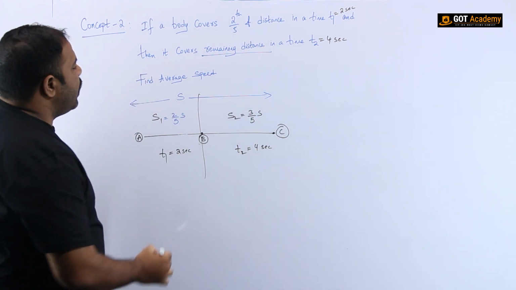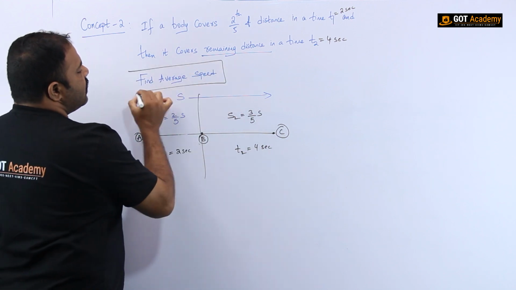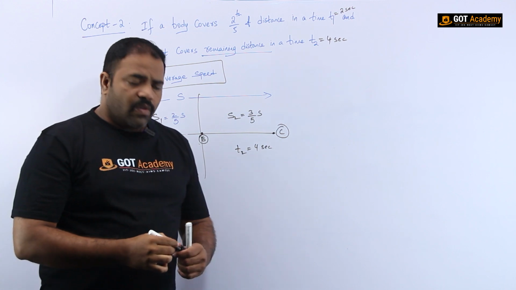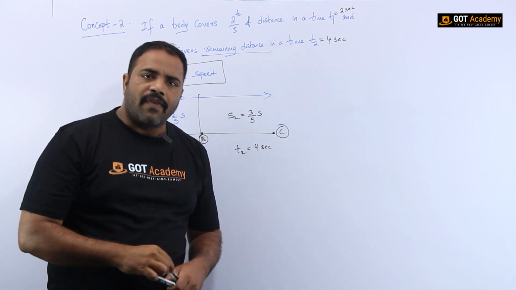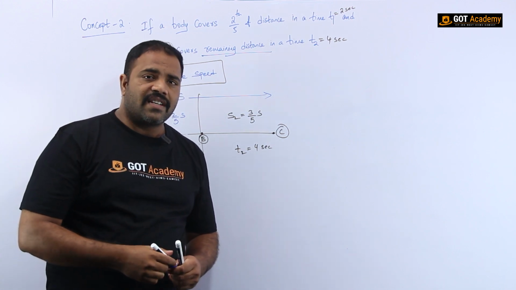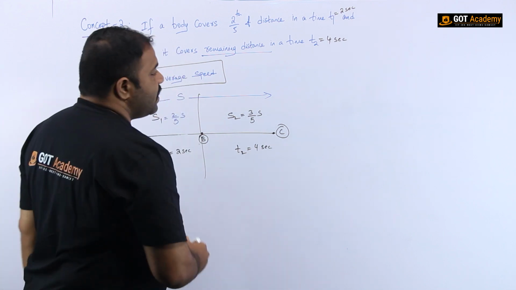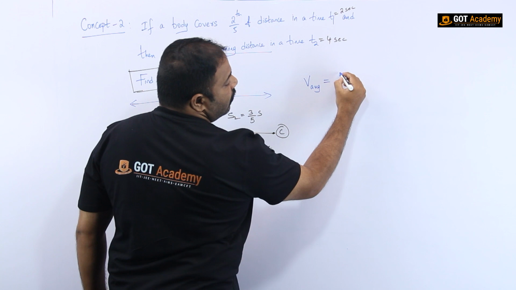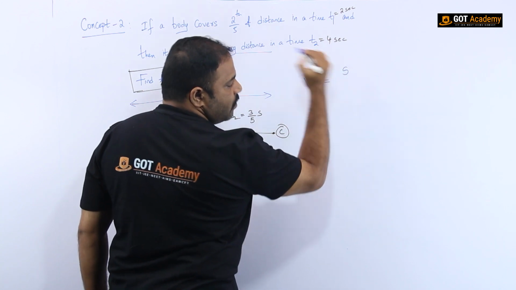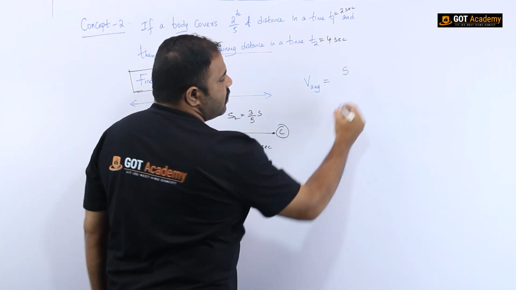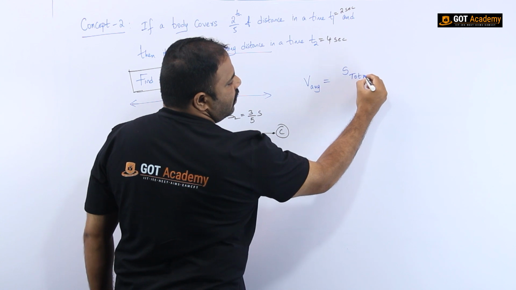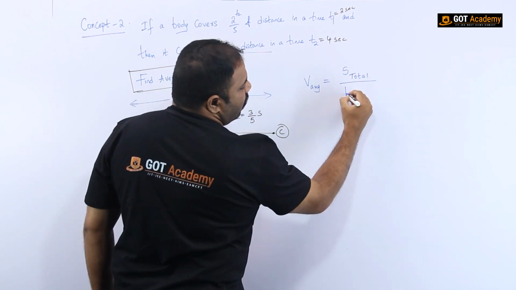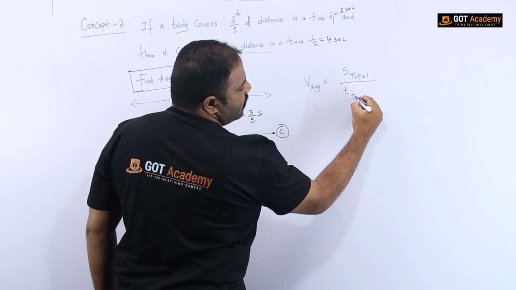Now what do we have to do? We have to find the average speed. What is the relation for finding the average speed that we discussed earlier? Average speed is given by the formula total distance by total time taken. For distance I am using the symbol S. Since I am saying total, let me write S total by total time taken, where T stands for time.